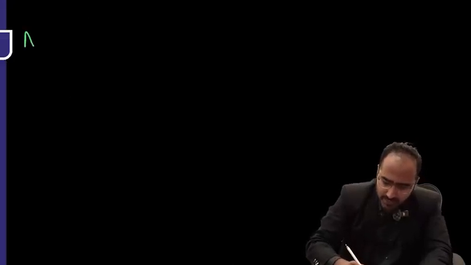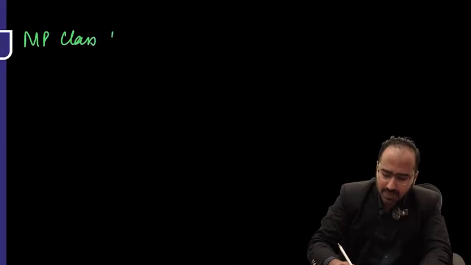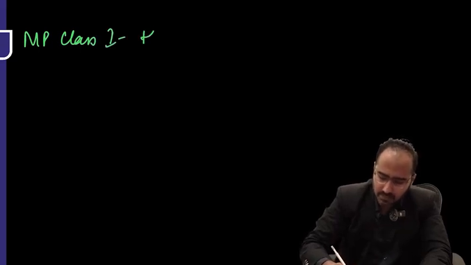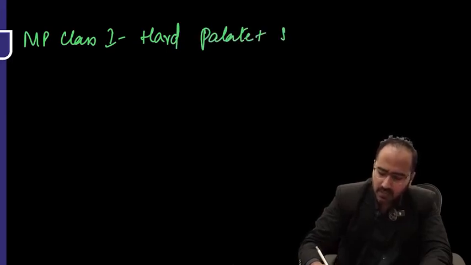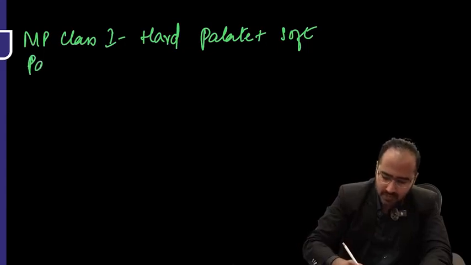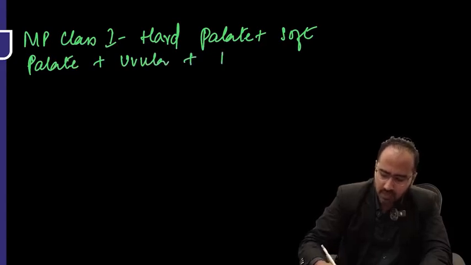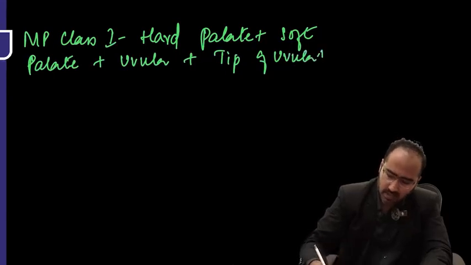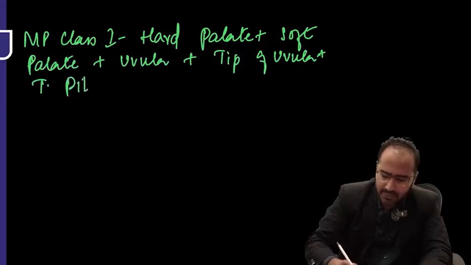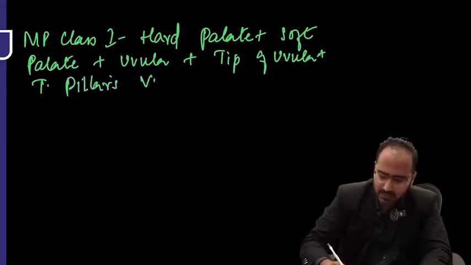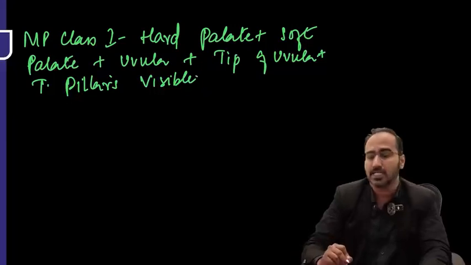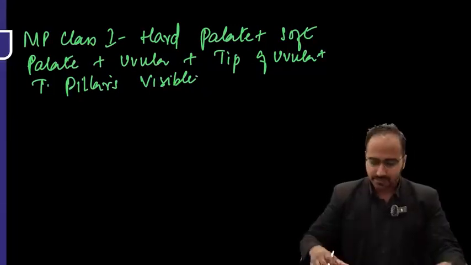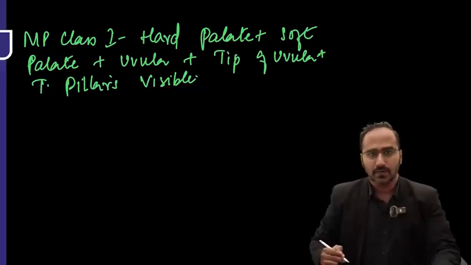So just write there, guys. Mallampati class 1 means hard palate, soft palate, uvula, tip of uvula, and tonsillar pillars visible. That is Mallampati class 1. As we were discussing Mallampati classes, class 1 we have discussed.